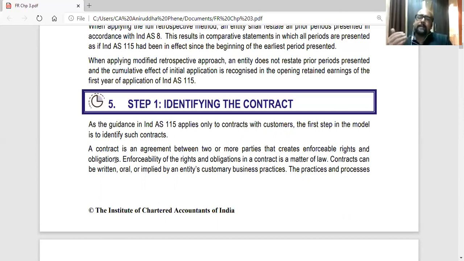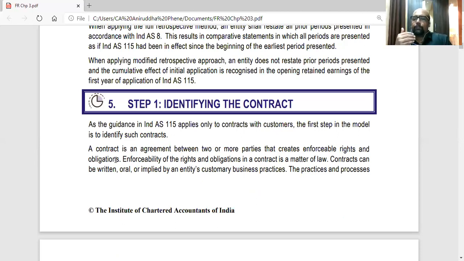Basically, implied contract, the best example is when you enter into a restaurant. Obviously you don't sign a contract with the restaurant owner that I'll be eating here, so let's enter into a contract. You enter the restaurant, they give you a menu card, you order food, they give you the food, and obviously you will be obligated to pay now. So it is implied that you entered the hotel, you sat, you ate, you will have to pay.